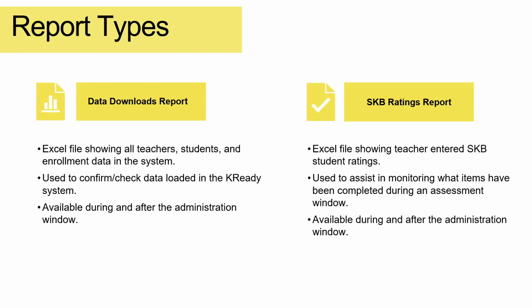The second one here is the SKB Ratings Report. This is a file that's going to show teacher-student association and what scores have been entered thus far. So this is used as a data manager. You're using this to monitor who has entered scores for your students for each of the windows. Or the window you're looking at now, let's say you want to look at what happened in the winter window. You can see. You want to look and compare your fall, winter, and then coming up your spring. This is available both during and after.